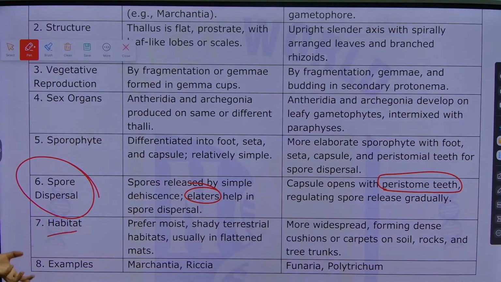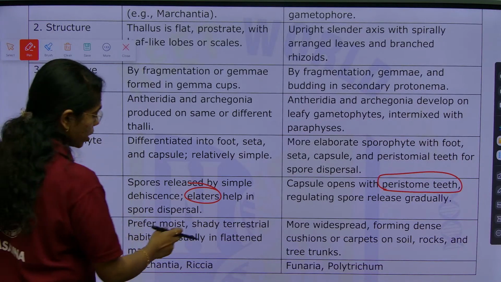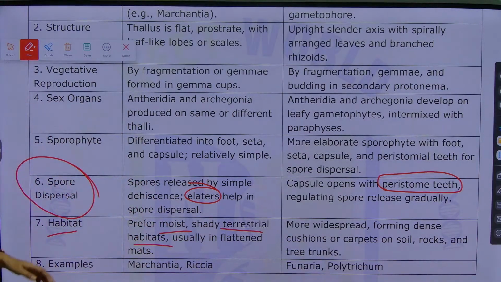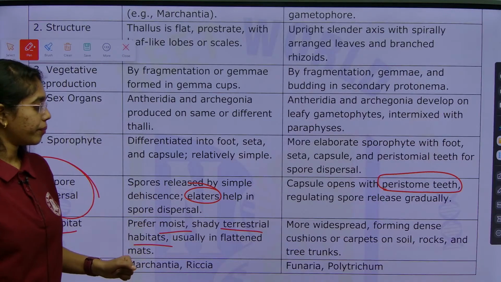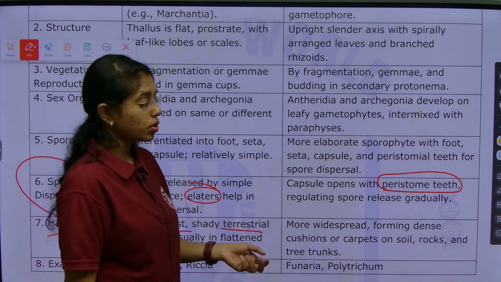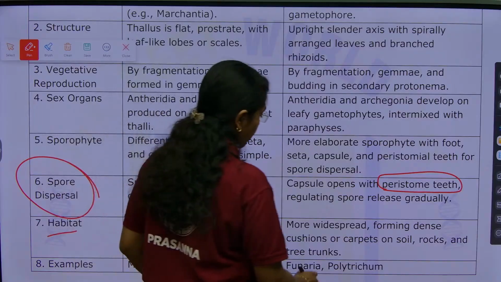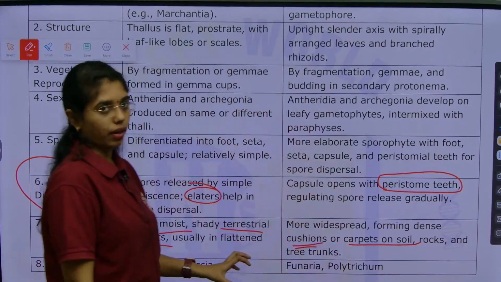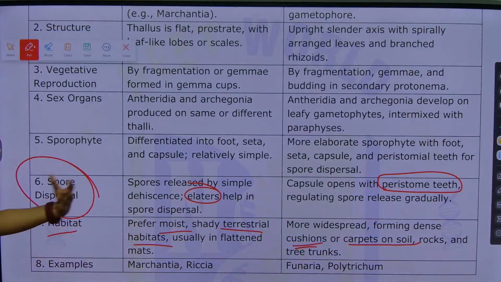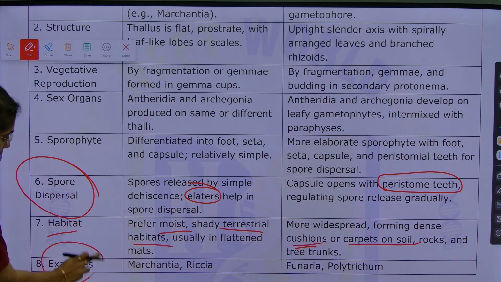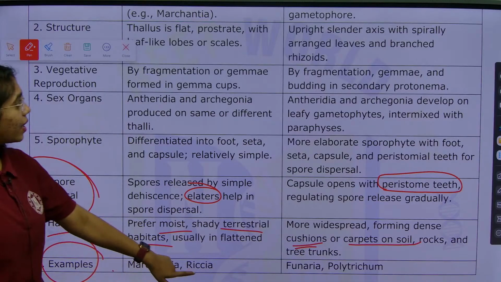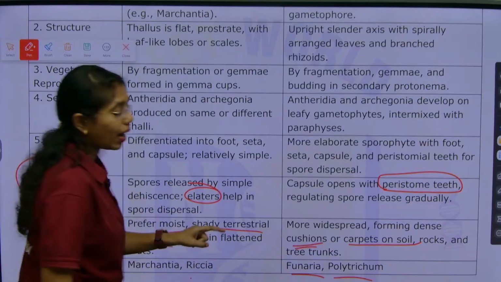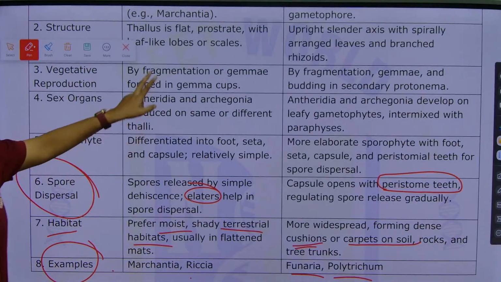Habitat: they prefer moist, shady, terrestrial habitats, usually in a flattened mat. Here in mosses, they are more widespread, forming dense cushions or carpets on the soils and on tree trunks. Next, examples: Marchantia and Riccia are the examples of liverworts, Funaria and Polytrichum are the examples of mosses.